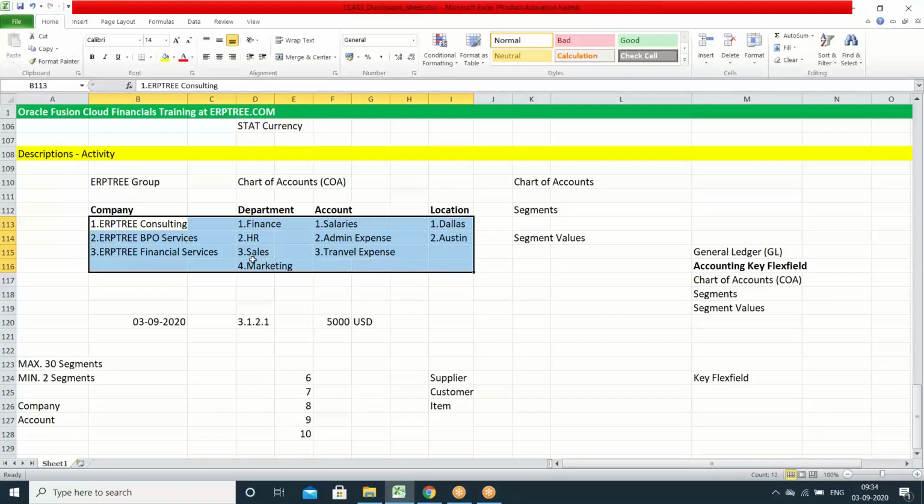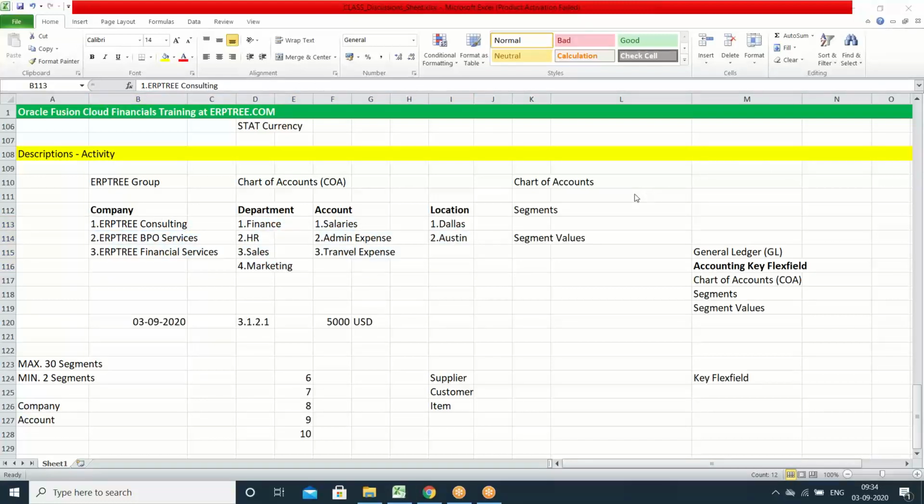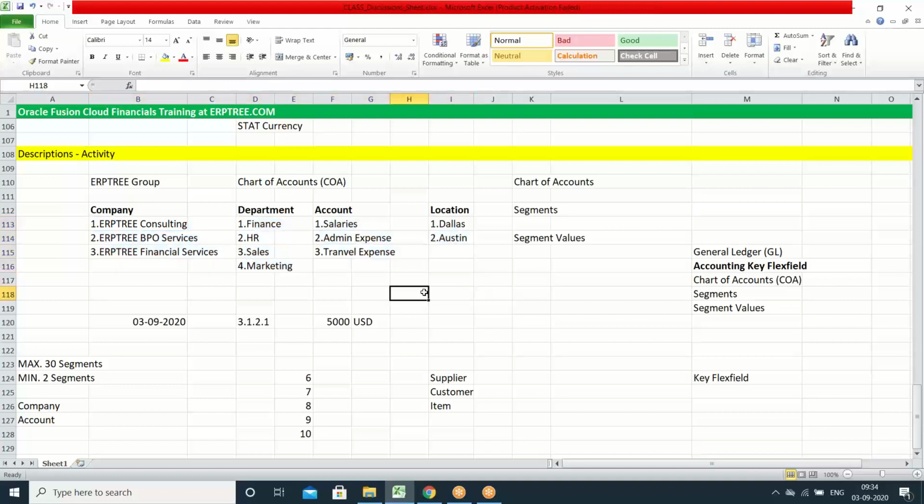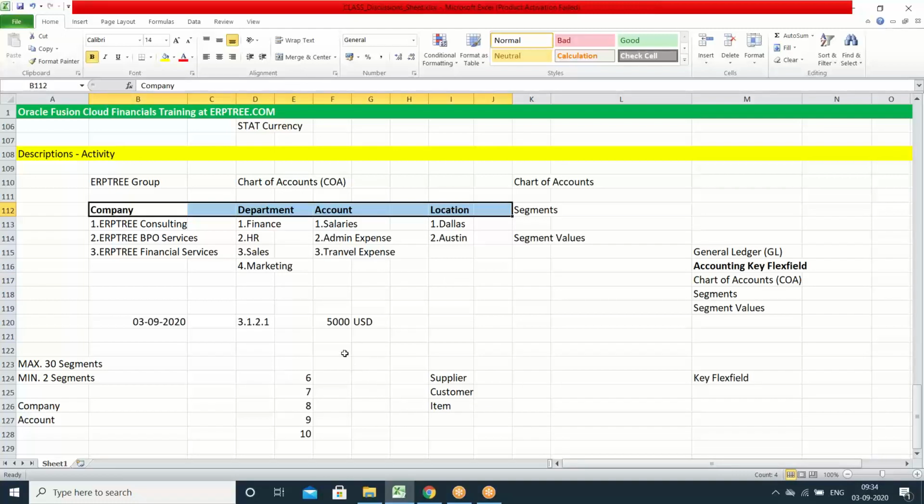Even if you don't want to record a transaction, those also you can update. After your question, you can go on mute, please. We are getting some noise sometimes. Yes, we can update segment values within the chart of accounts at any point of time. You can add new values also in future whenever you require.